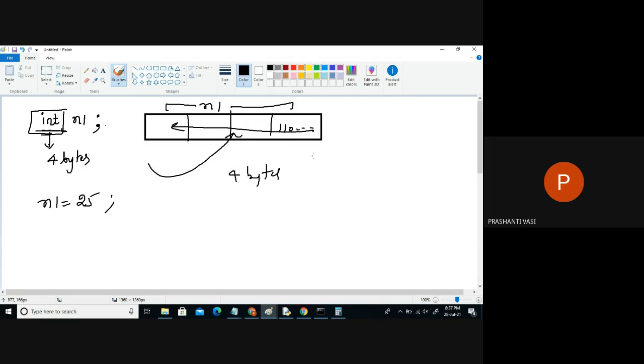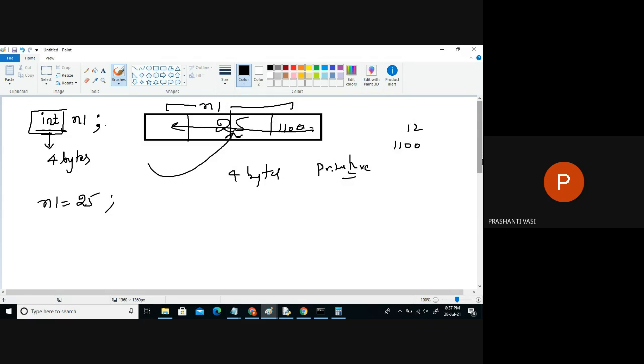So irrespective of that, just think that 25 is filled inside that memory right now. So inside the same location, we find the data. That is called a primitive data type.